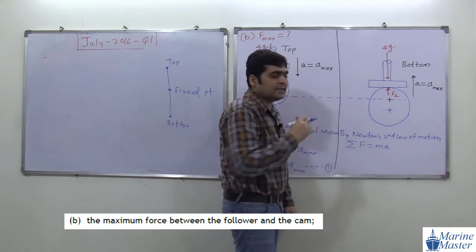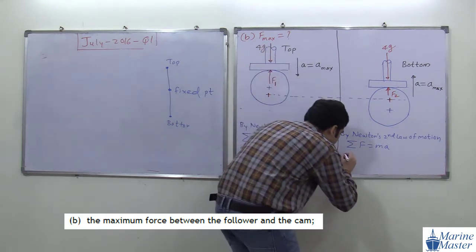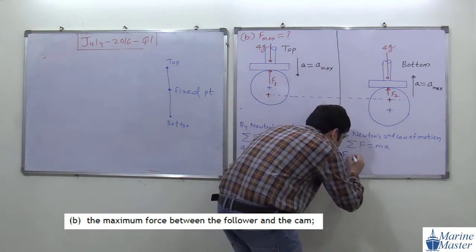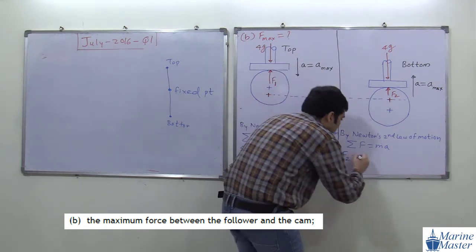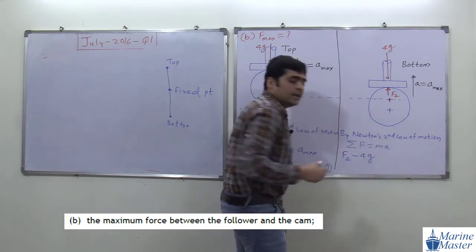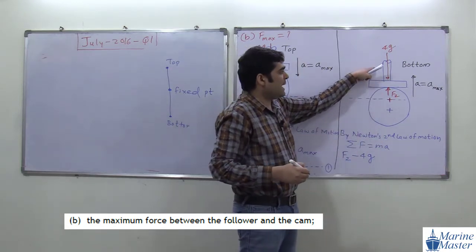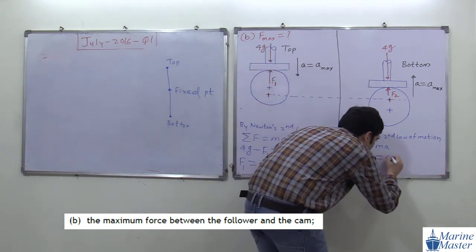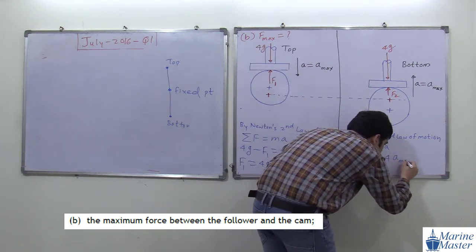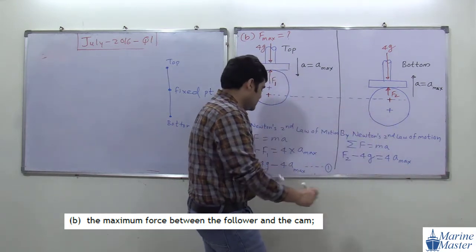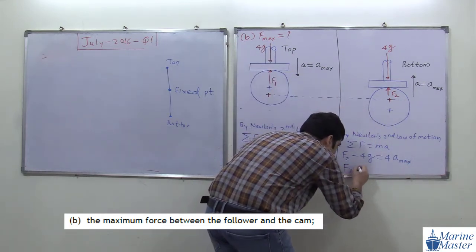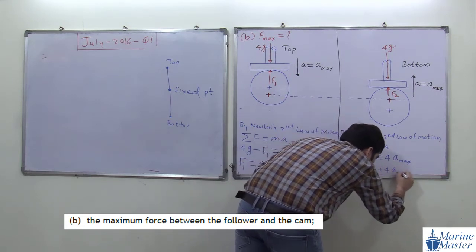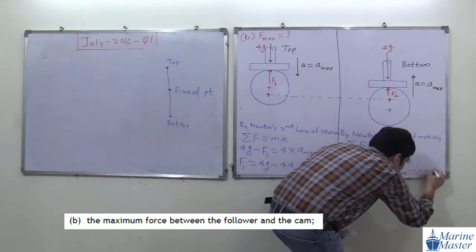So which force is in the direction of acceleration? F2. So F2 minus 4g, since 4g is in the opposite direction, is equal to 4 into a max. So please everyone do the calculation with me further. So F2 is equal to 4g plus 4a max, and we will say equation number 2.